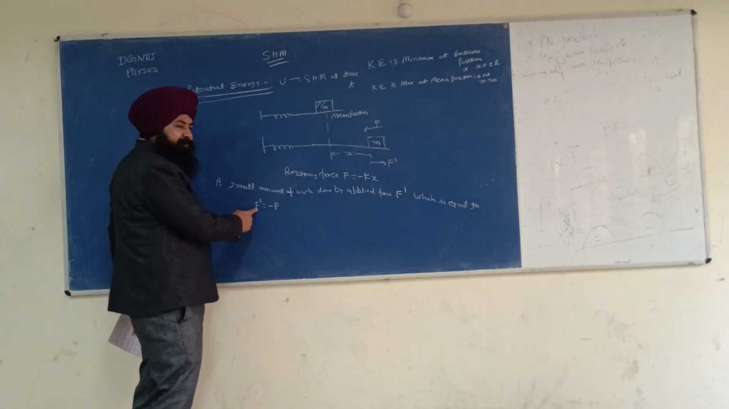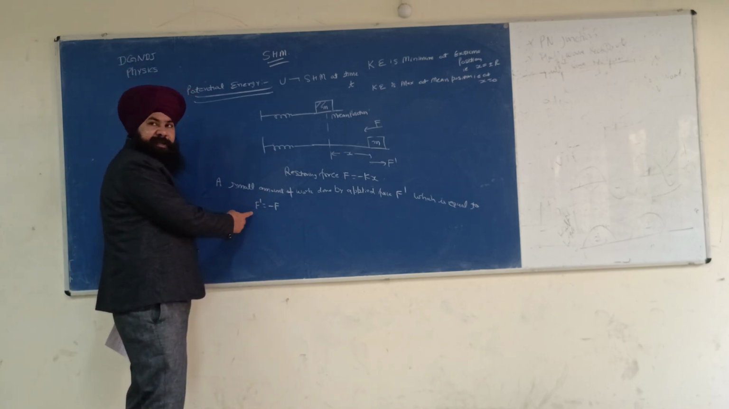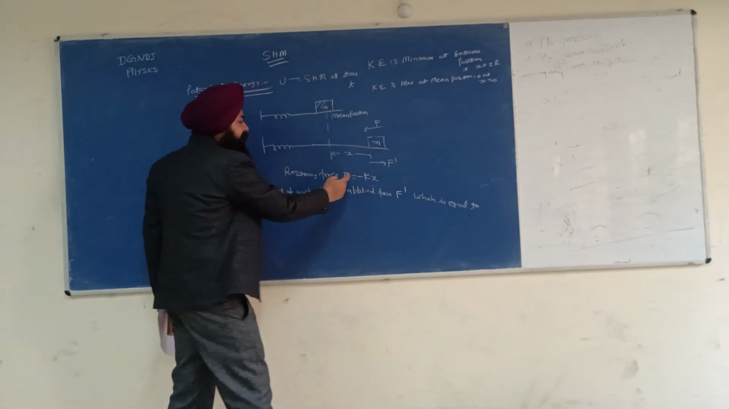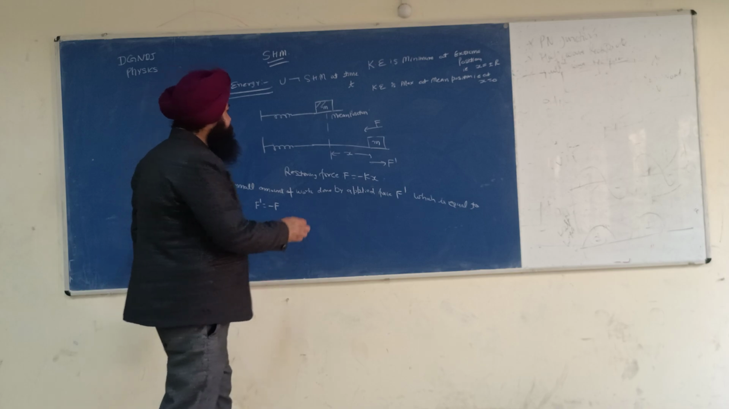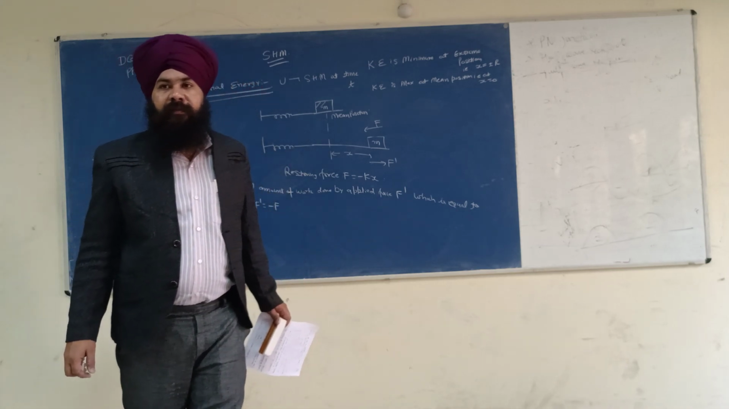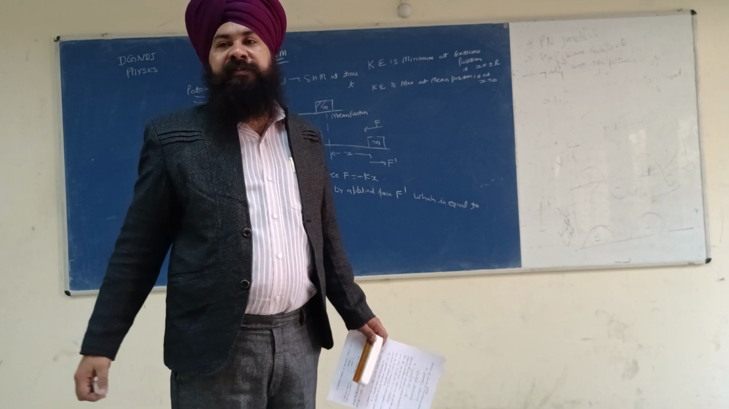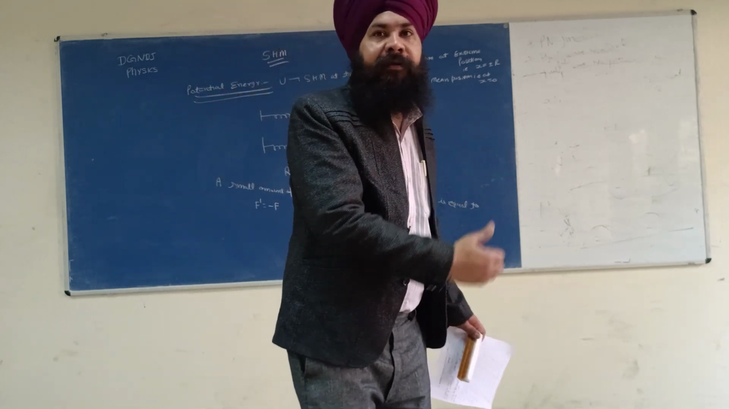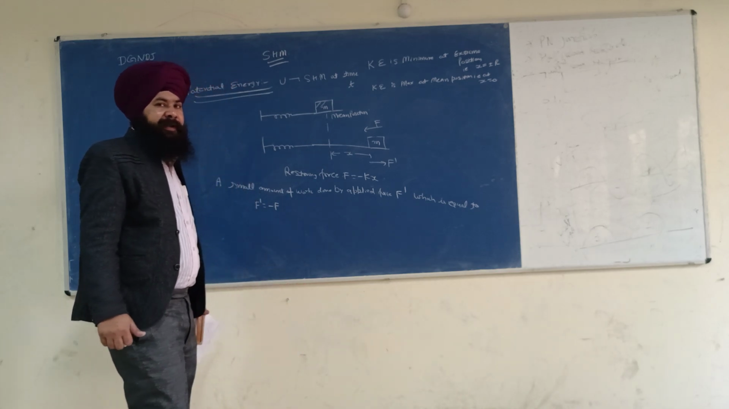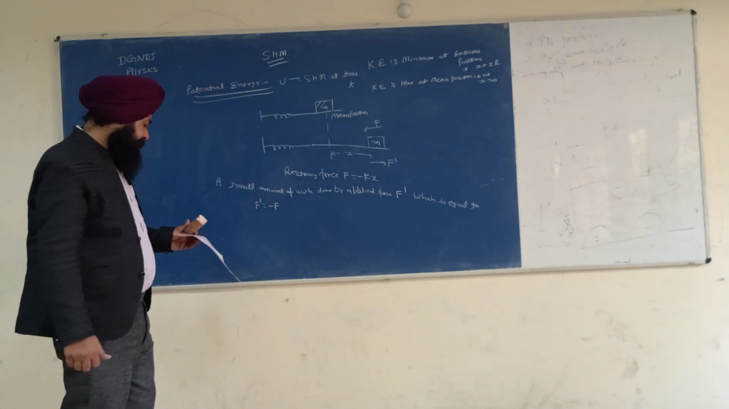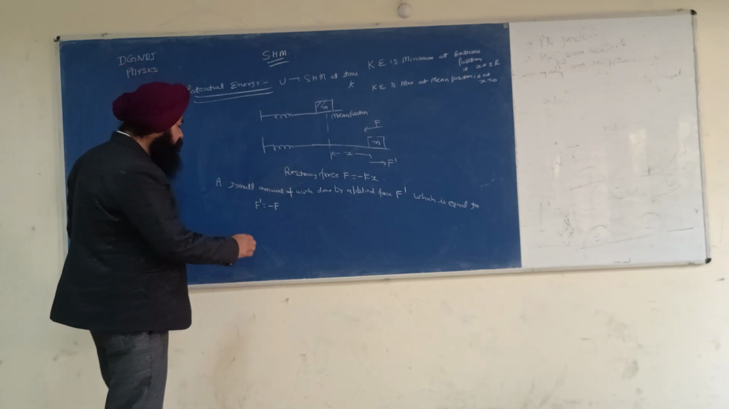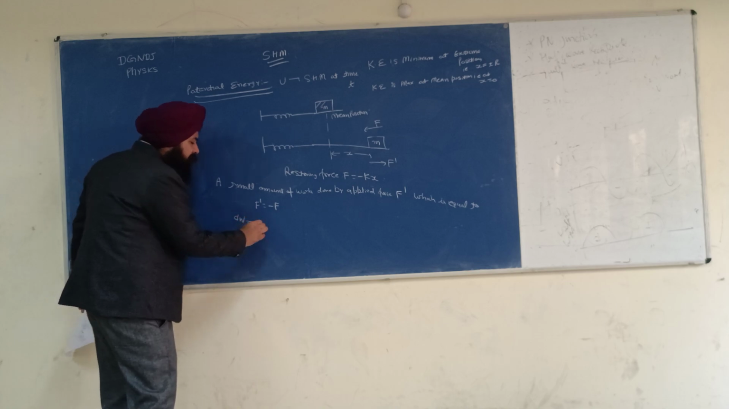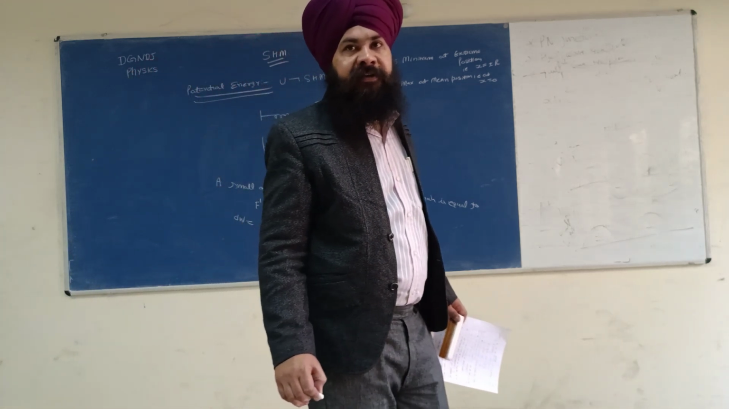What is this F prime? This is the applied force, the external applied force. And this F is the restoring force. This force will extend the spring by a small distance dx. So it means a small amount of work done has happened.